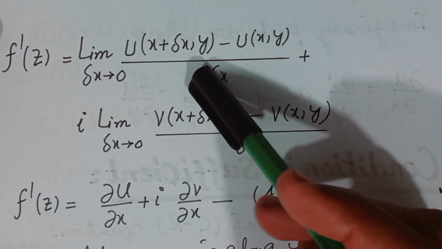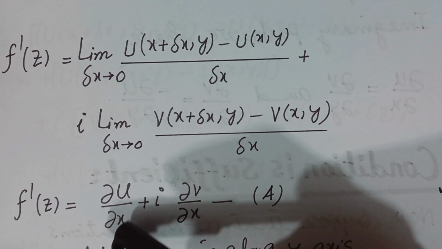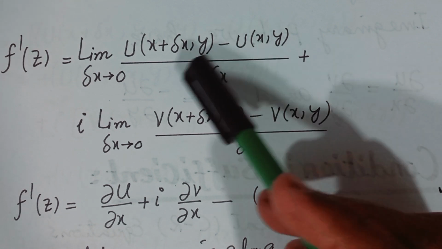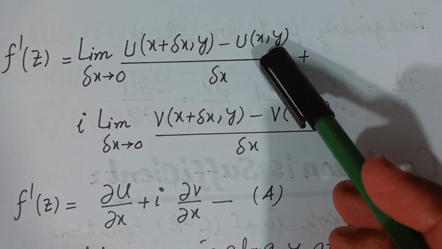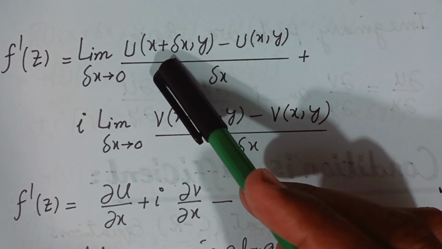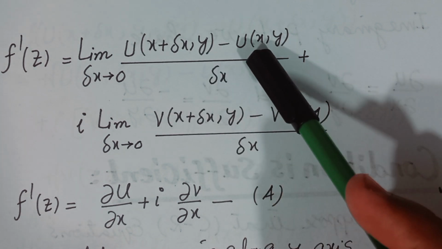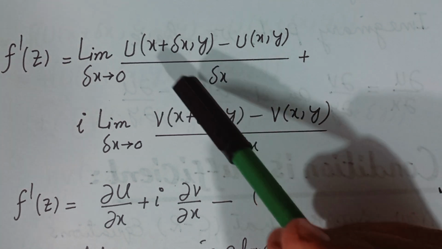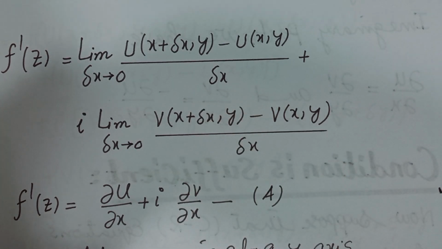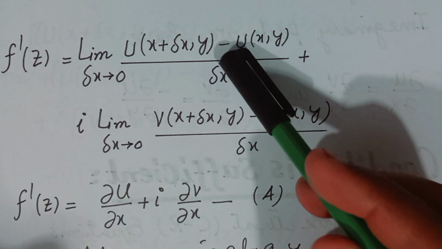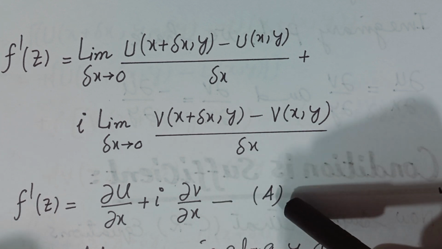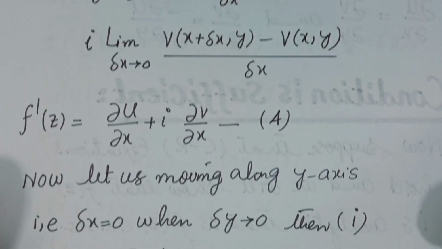You know that the first part is the definition of the partial derivative of u with respect to x, because you can see here y is the same, the y coordinate is the same in both terms, that is, y is constant here, and the x coordinate in both terms is different. Here x is increased by delta x, that is x plus delta x, and so you know the definition of the partial derivative of u with respect to x. So this will become partial u over partial x plus iota times partial v over partial x. Say this is expression A.